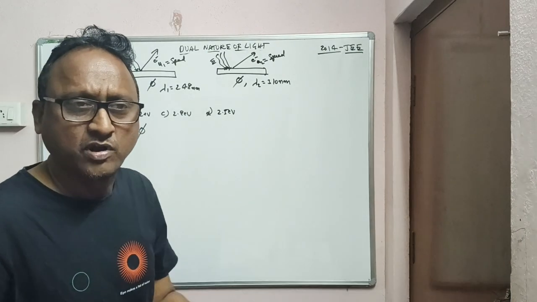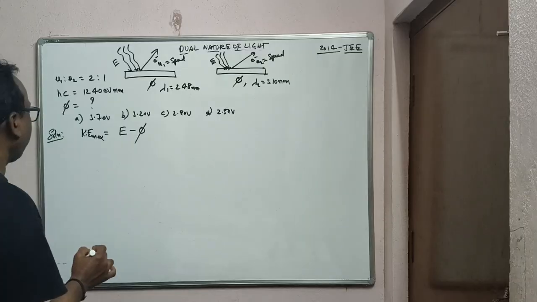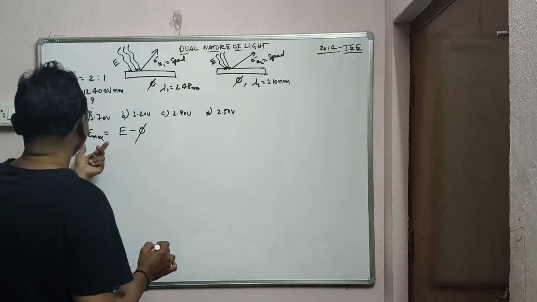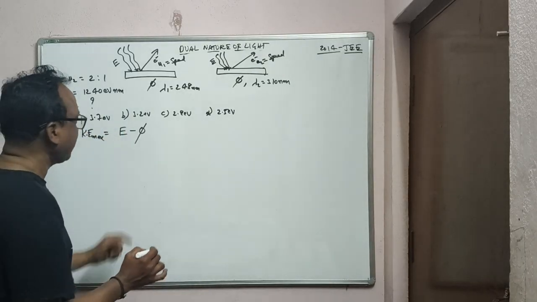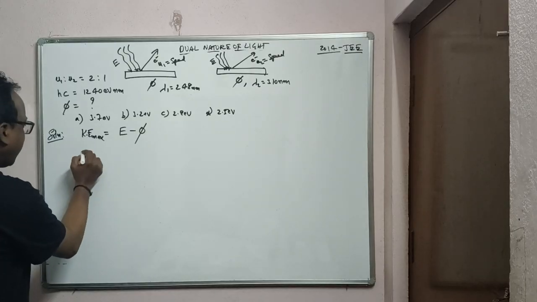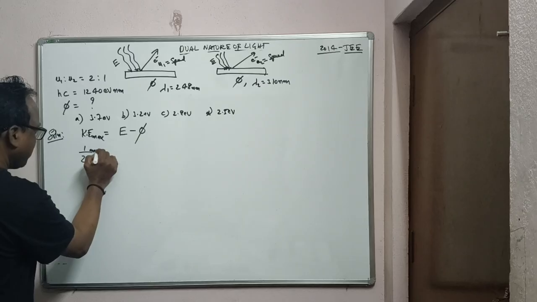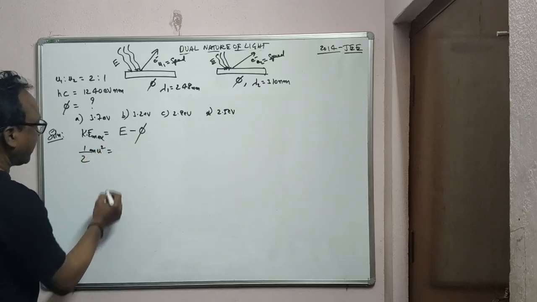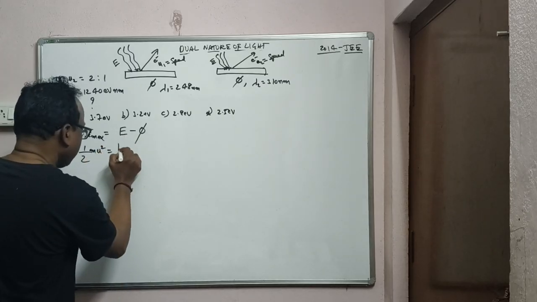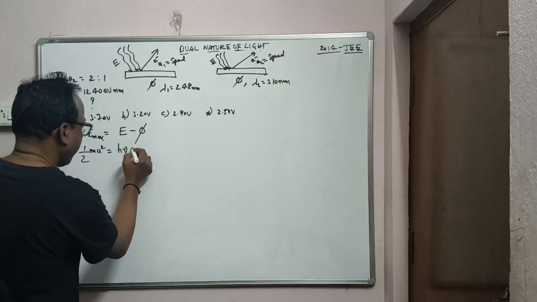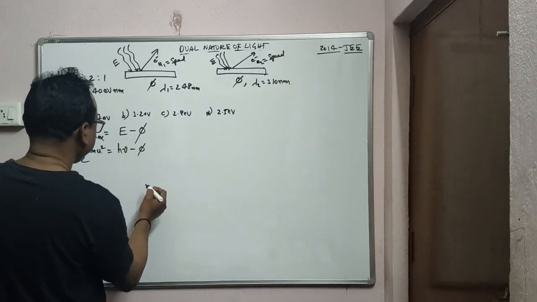Then only the electron may be emitted from the surface according to Einstein's theory. So Ke max is equal to E minus phi. Ke max is half mv square, or half mu square, is equal to the energy, which is h nu, or hc by lambda, minus phi.